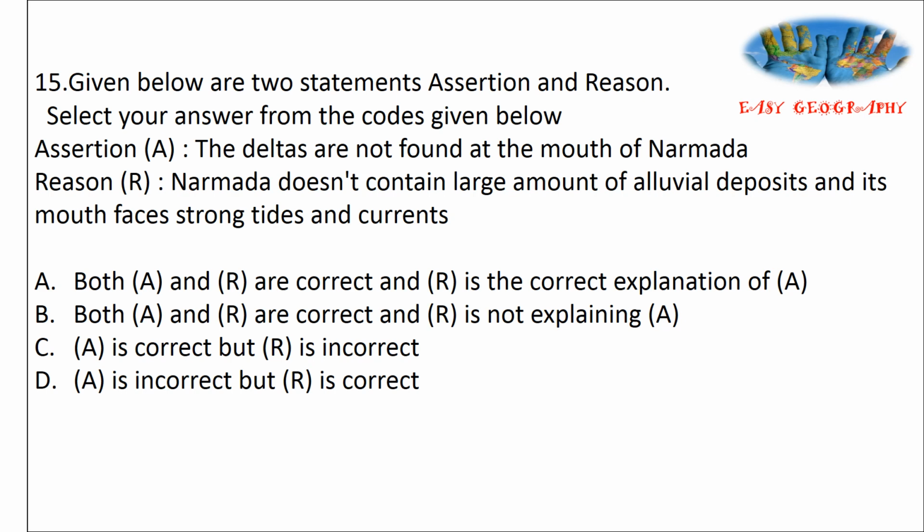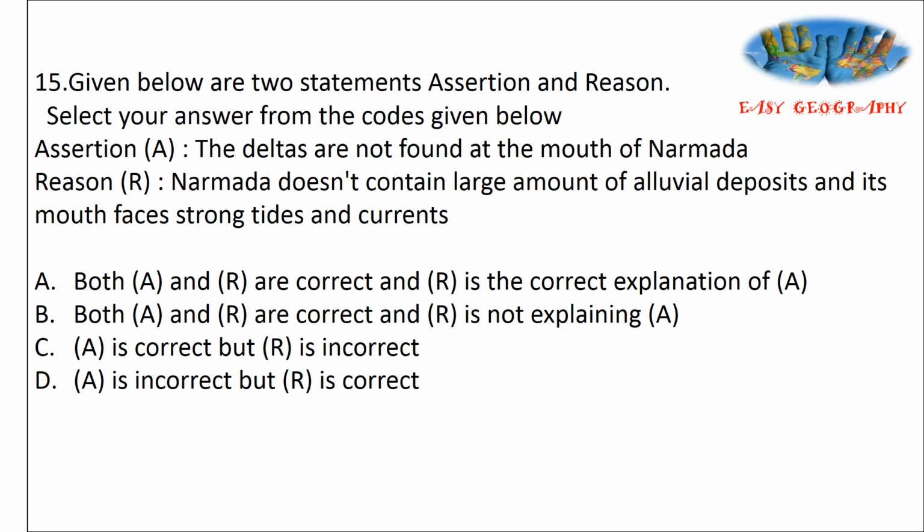Next one. Given below are two statements, assertion and reason. Select the answer. Assertion: Deltas are not found at the mouth of Narmada. Reason: Narmada doesn't contain a large volume of alluvial deposit and its mouth faces strong tides and currents. And the assertion is correct. Deltas are not found at the mouth of river Narmada. And the reason, it does not contain a large amount of alluvial deposits as the mouth faces strong tides and currents.